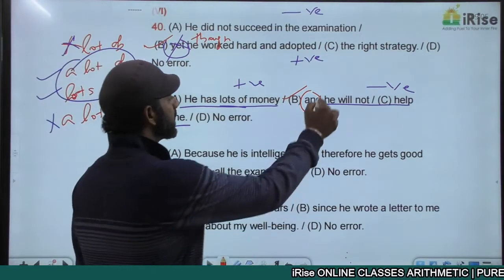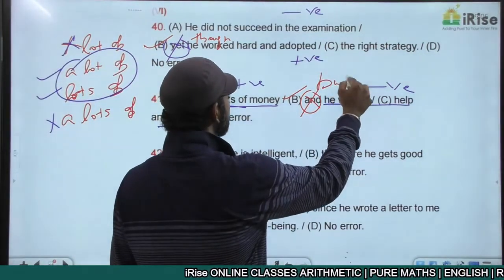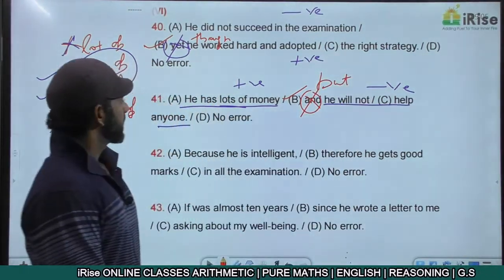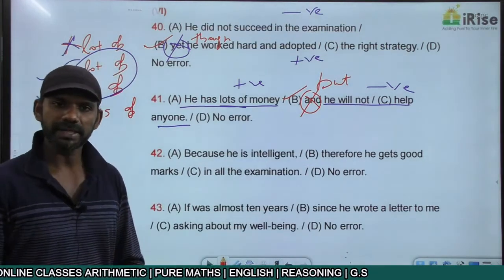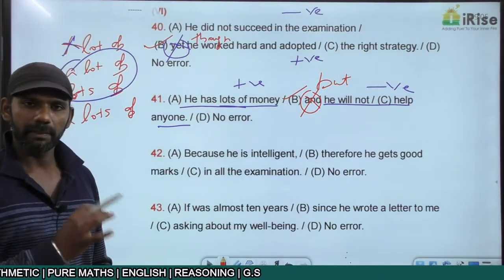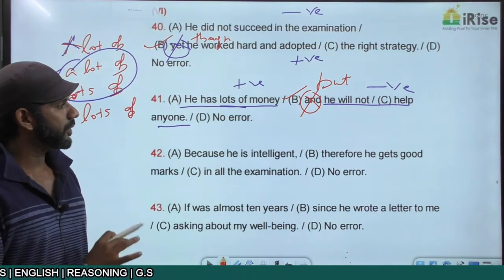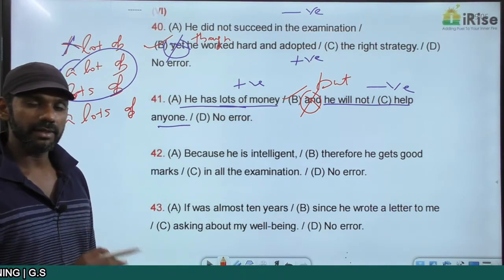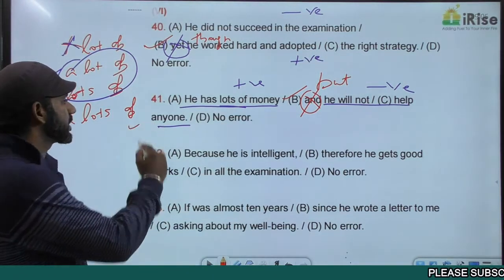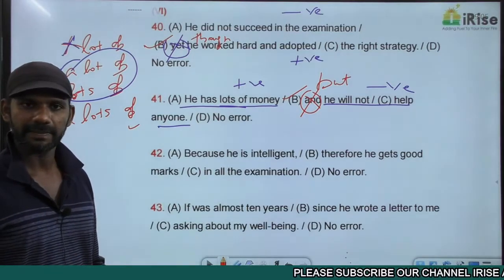So it cannot be and, it must be but. He has lots of money, but he will not help anyone. But is a contrast indicator connecting a positive idea and a negative idea. That concept is completely fine. Now the whole statement is grammatically correct.